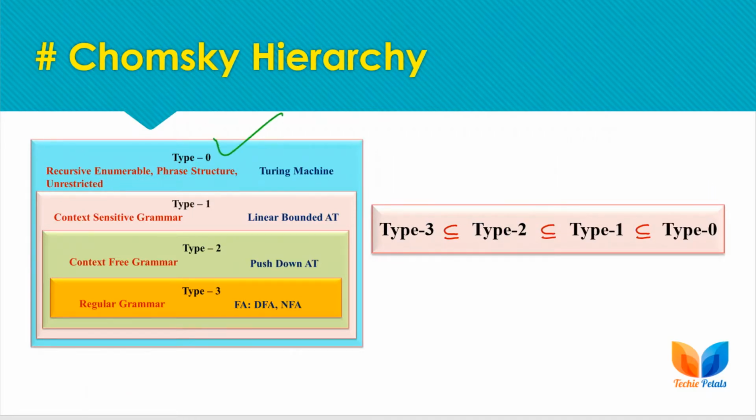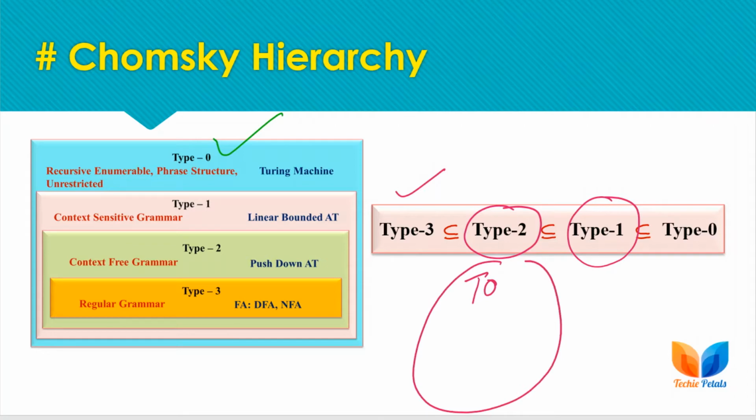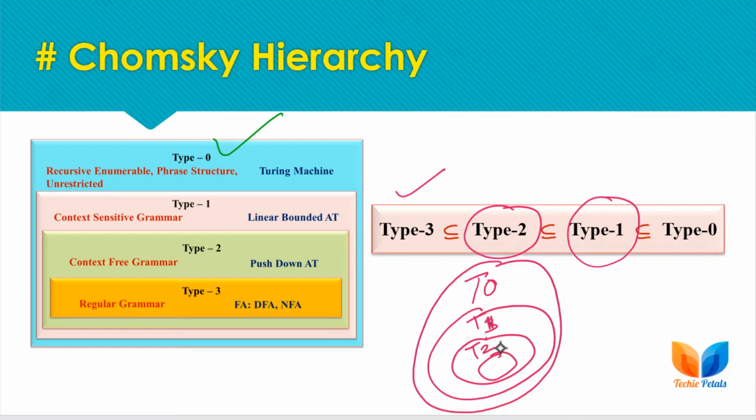Here we have this type of relationship, where type 3 is a subset of type 2, type 2 is a subset of type 1, and type 1 is a subset of type 0, which is a superset of all other types of grammar. Type 3 is covered under type 2, and type 1, type 2 and type 3 are all covered under type 0. So every type of grammar is type 0, and type 3 is also type 2, and types 2 and 3 are also type 1.